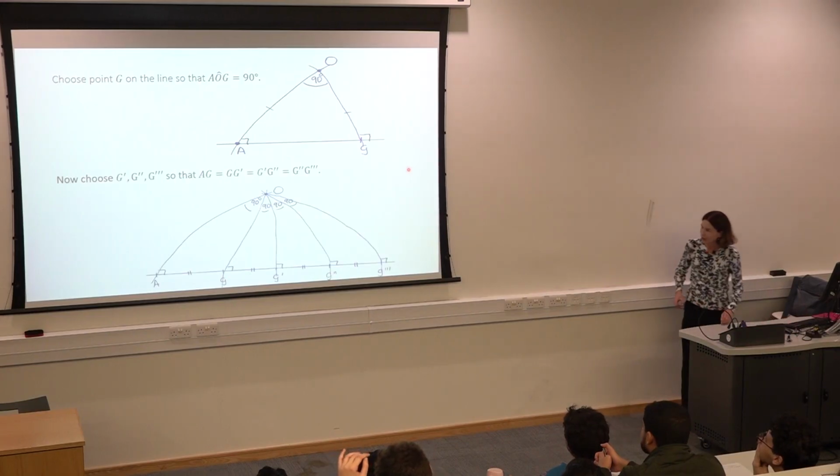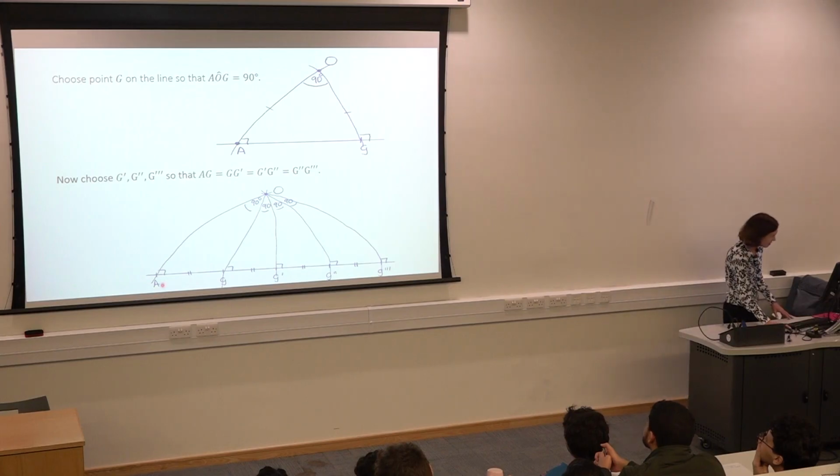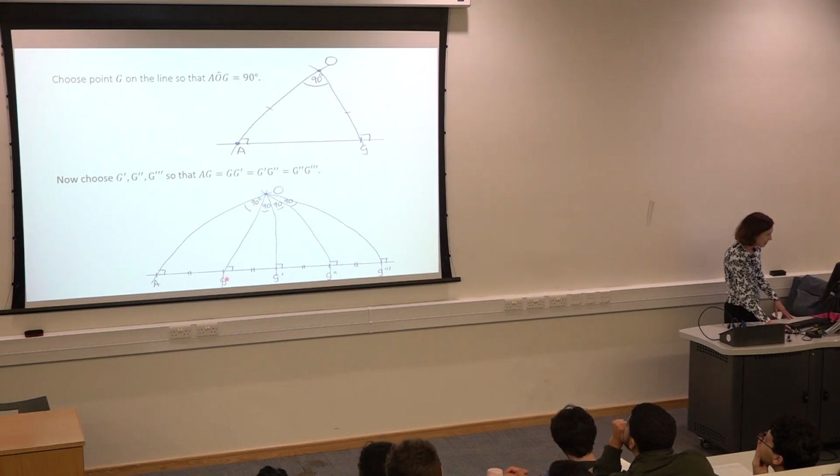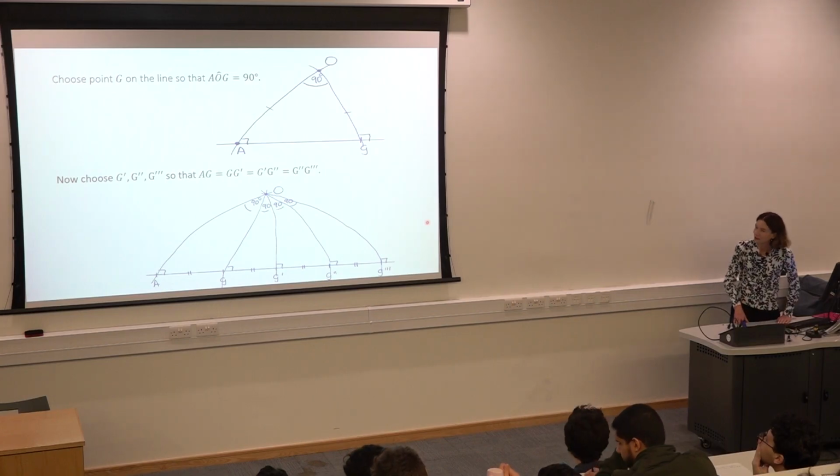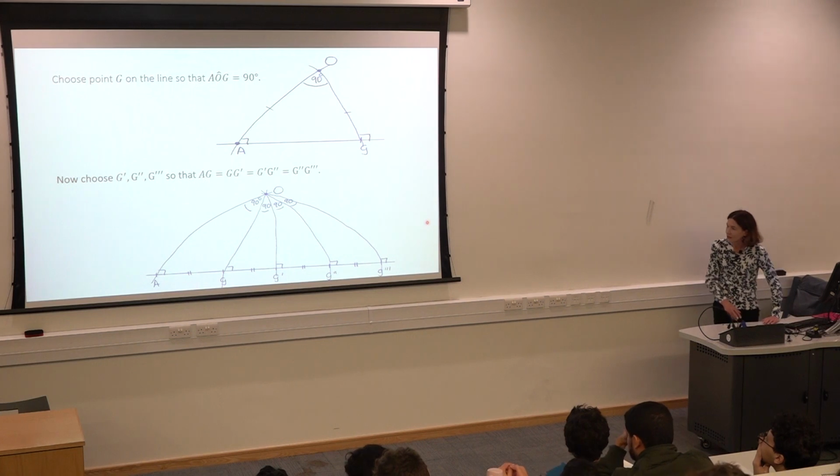Okay, so let's see, can we follow? So here was A, this was my original G, this was 90 degrees. Then I measure off this length, here it is again, construct another perpendicular, and so I'll have another 90, and again another 90, and again another 90. Okay, so looking like this.